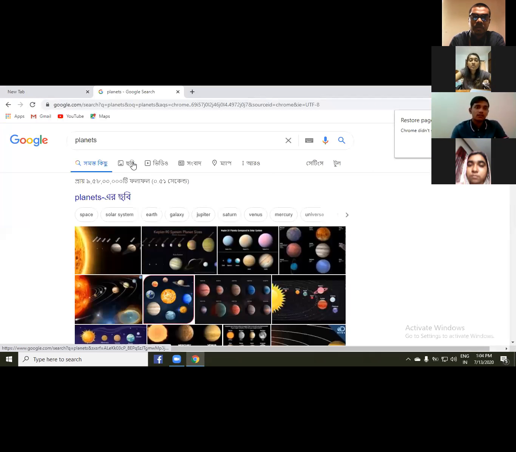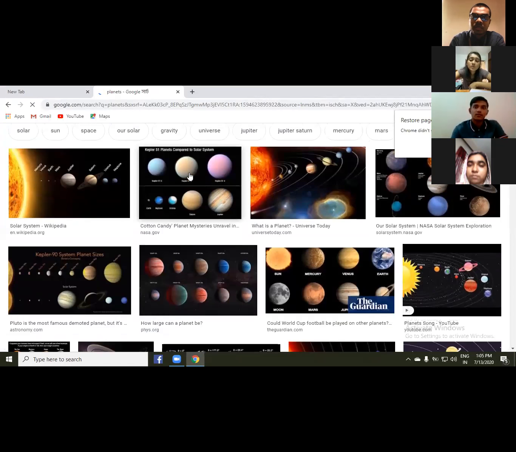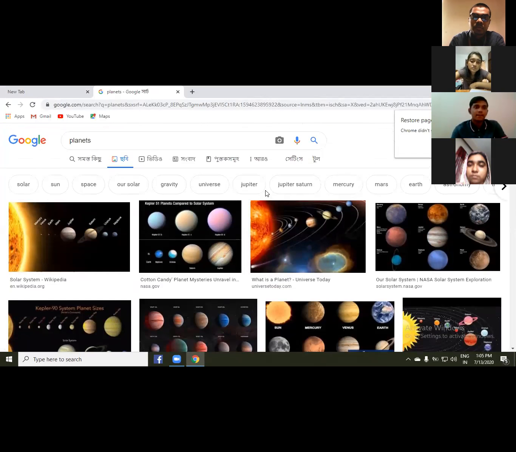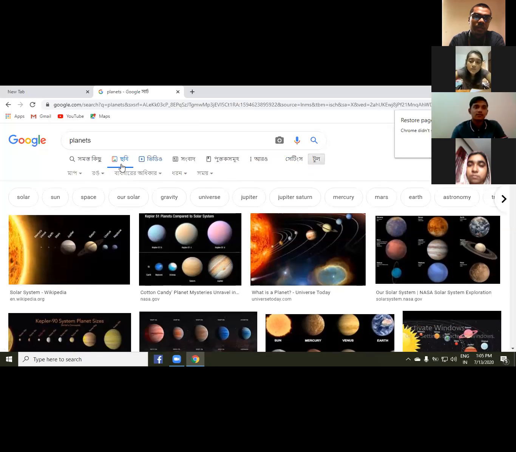Okay. All right. So now scroll up. Here you are getting the tools option, isn't it? Yes, sir. Click on tools. Now size, actually it's in Bengali. Select medium.